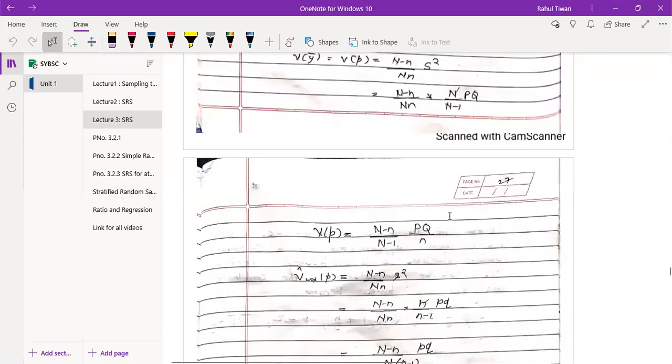Because that data is based on not a sample, that data is based on population, na? When you are given a sample and asked to obtain the population value, then capital P is replaced by small p.